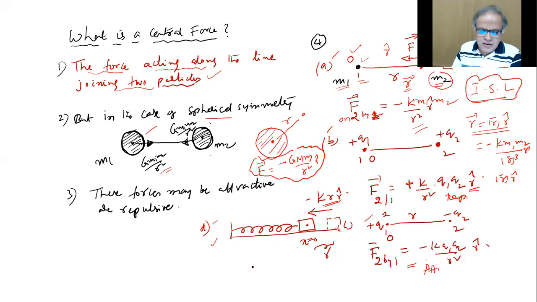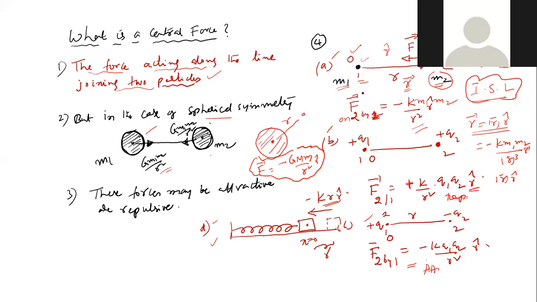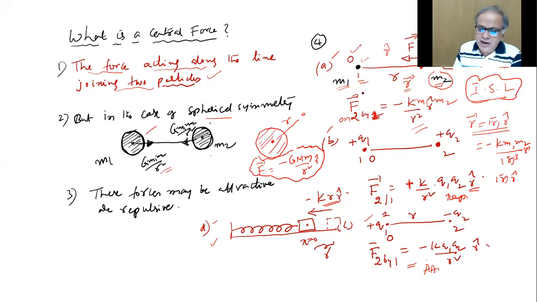So central force are once for all taken care. Electrostatic force, which is attractive or repulsive, and gravitational force which is always attractive. And when we are dealing with this in the beginning, we are dealing with point masses there, point charges here.